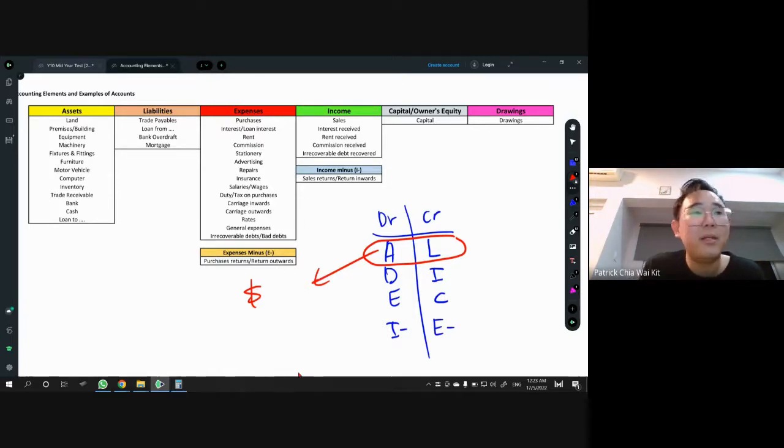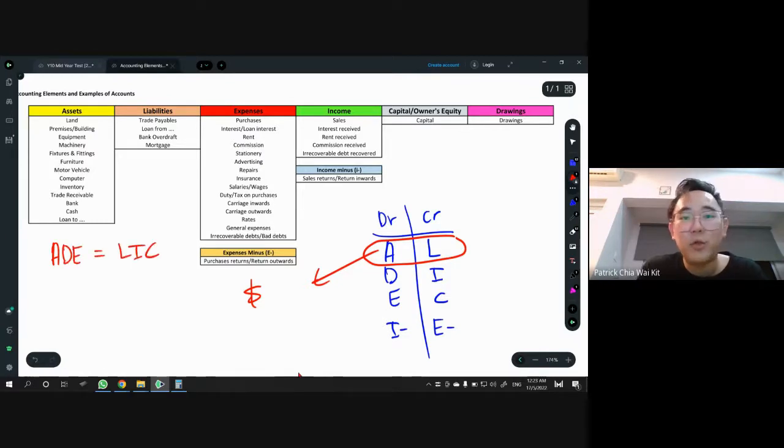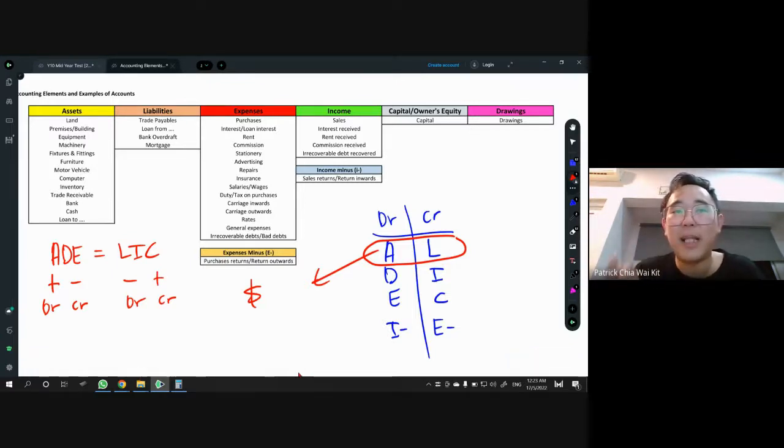So you have to remember how the ADELIC was prepared. According to this guideline, asset and drawings are on the left hand side. If they increase, we DR. If they reduce, we CR. Whereas LIC on the other side are the other way around. So minus we need to DR and plus we need to CR. According to this, that's how we do our level 1 double entry.